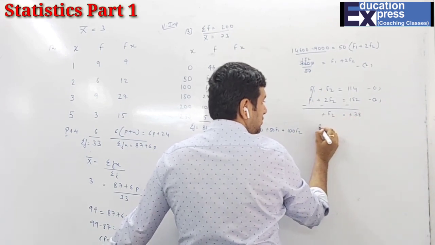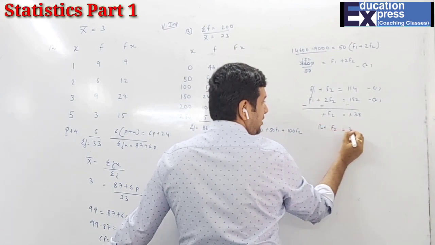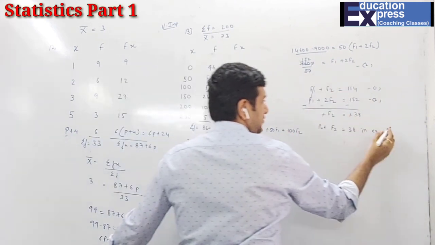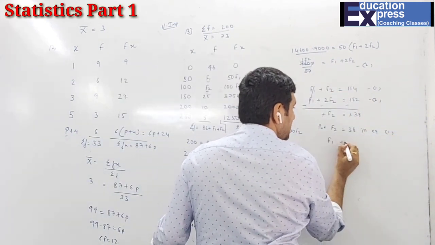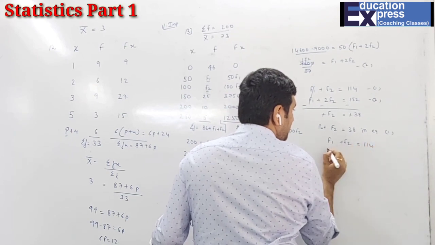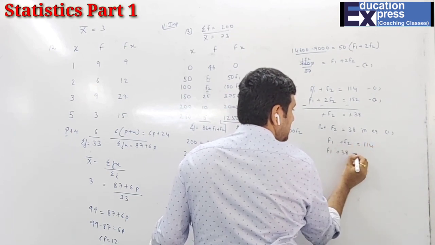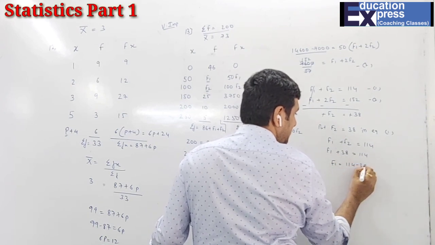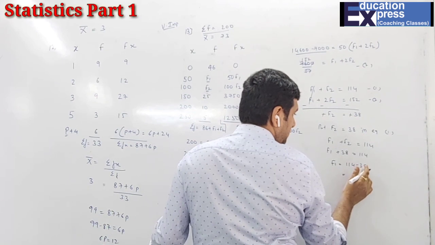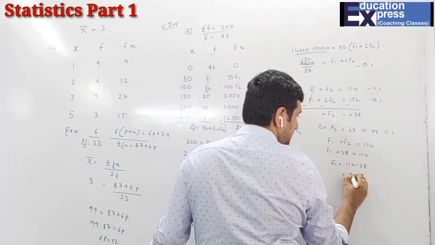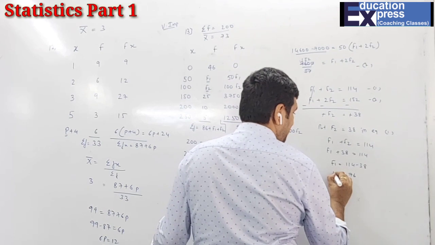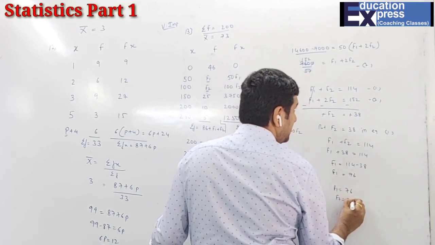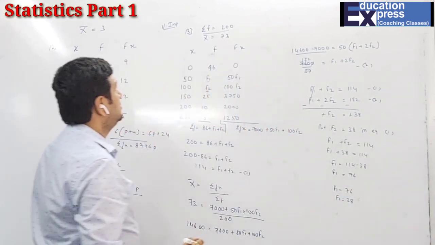Now put f2 equals 38 in the equation. Obviously the smallest equation is the first equation. So f1 plus f2 is 114. That is f1 plus 38 is 114. So f1 is 114 minus 38, which is 76. So f1 is 76 and f2 is 38. So we finished the 13th question also.